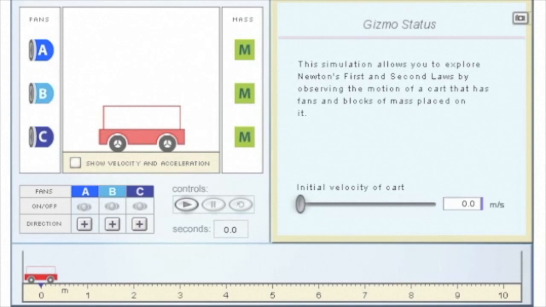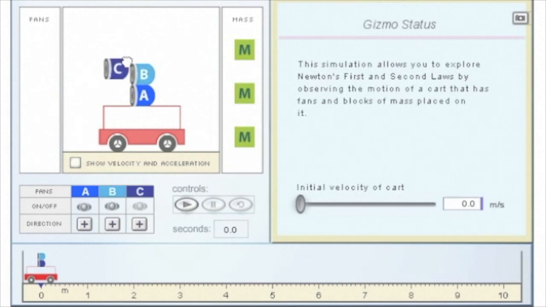The fan cart gizmo will allow us to find the relationship between force, mass, and acceleration. There are fans that can be used to apply a force to the cart to move it along a track that has no friction or air resistance. You can add masses to the cart to make it heavier, and fans can be placed on the cart to increase the applied force.